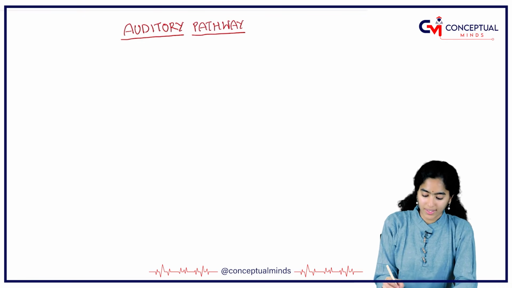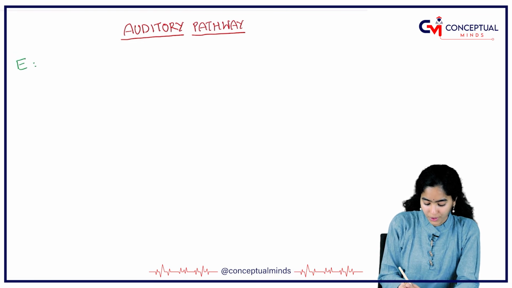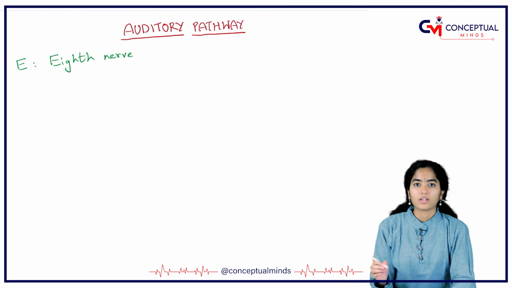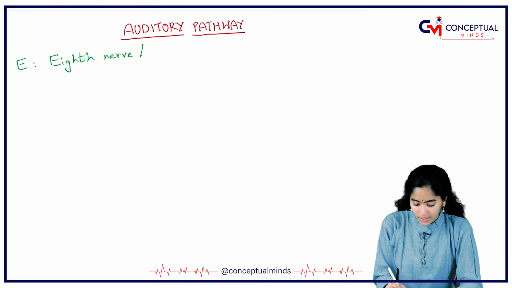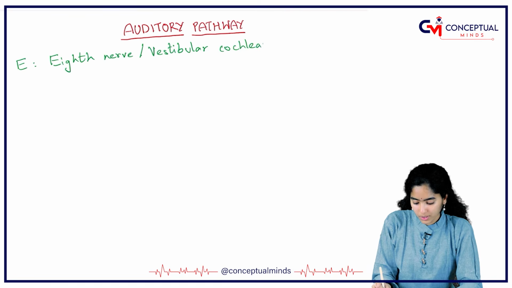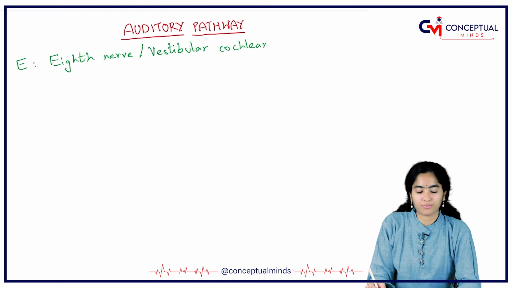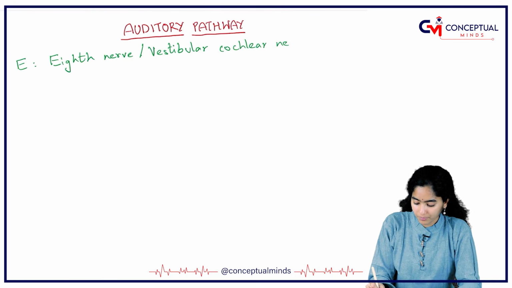First in this pathway is the eighth nerve, E for eighth nerve, that is the auditory nerve or the vestibulocochlear nerve, which is arising from the spiral ganglion, from the hair cells, from the organ of Corti.